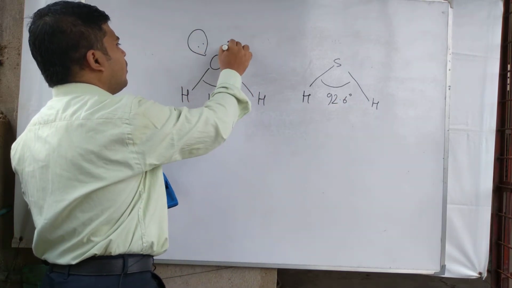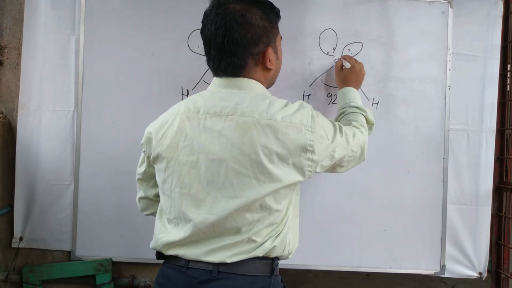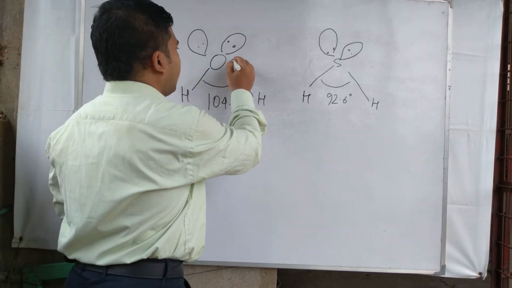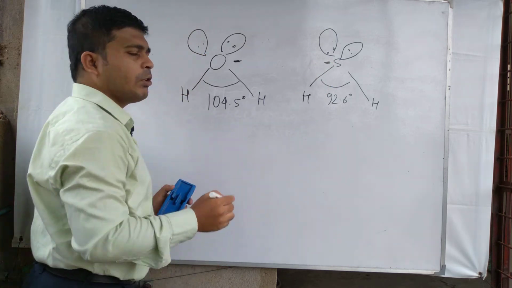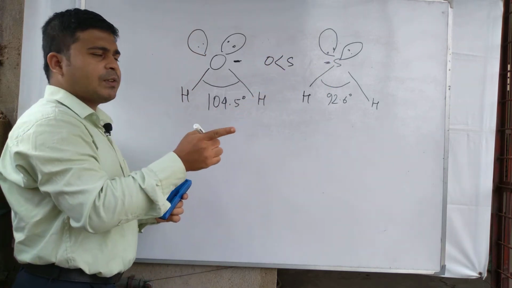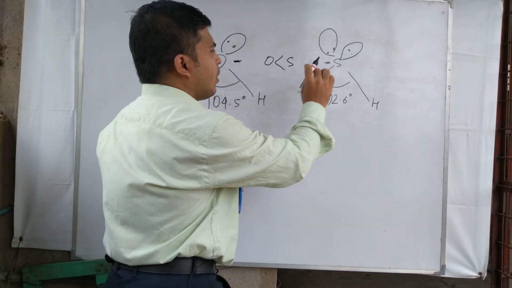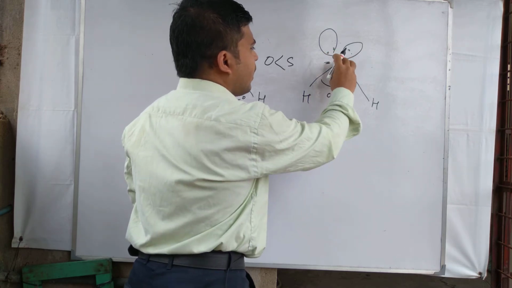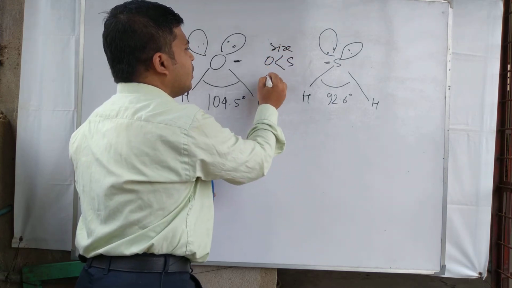The number of lone pairs and bond pairs are the same in both structures, but the size of the central oxygen atom and sulfur atom is different. Sulfur has greater size than oxygen and is less electronegative.